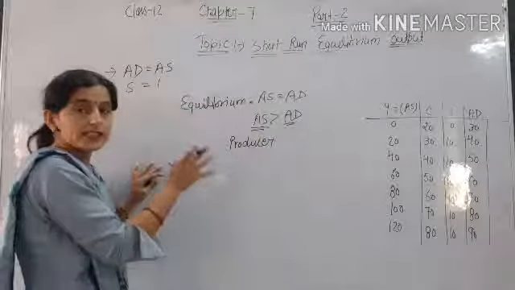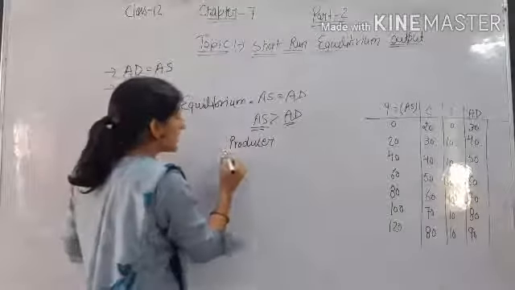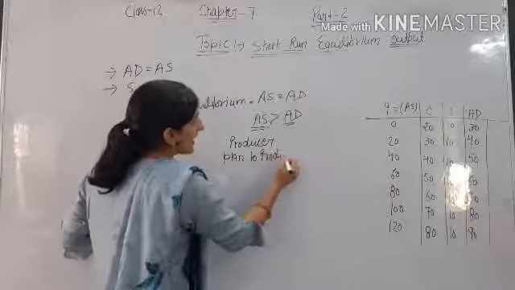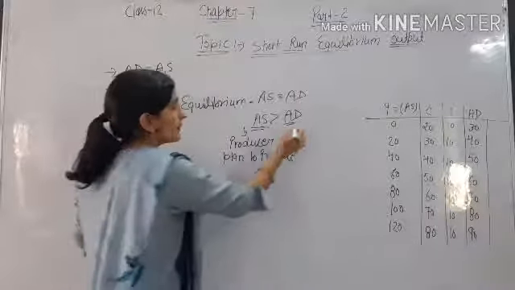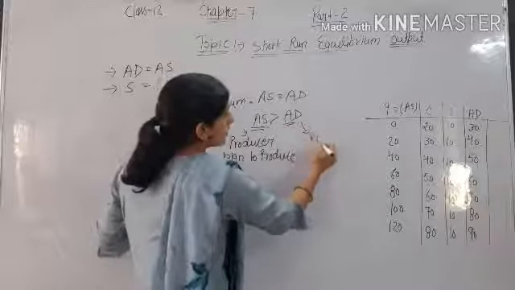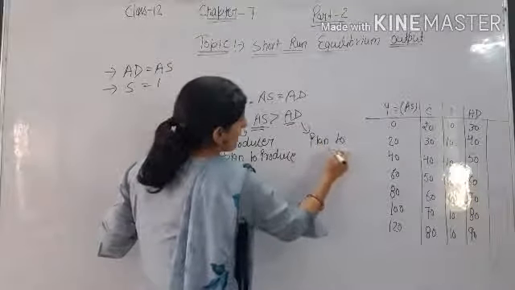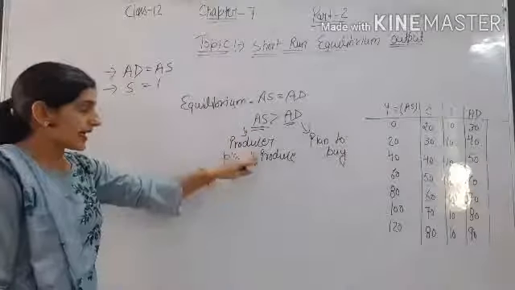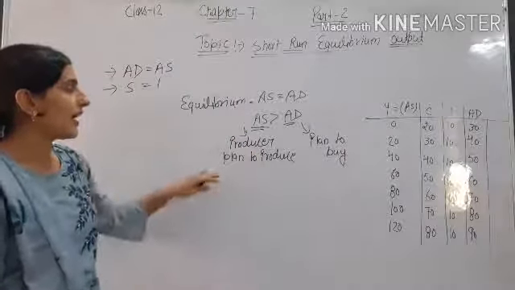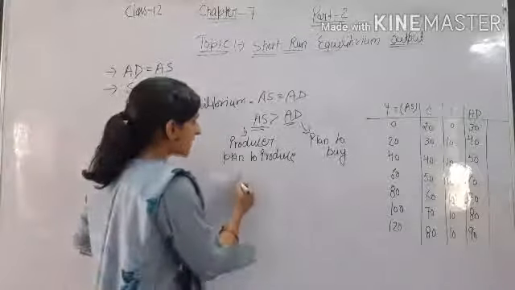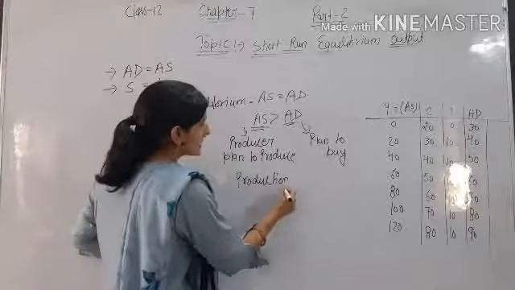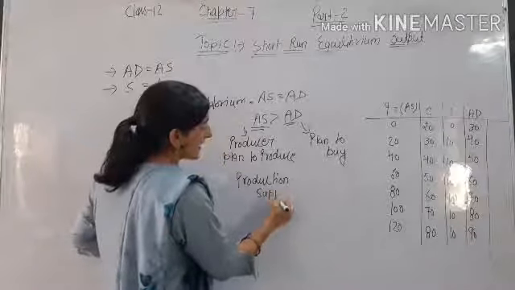Aggregate supply is whatever the producer plans to produce, and aggregate demand is what people plan to buy or plan to demand. So AS is greater than aggregate demand. It means production of goods is greater than demand, or we can say supply is greater than demand.